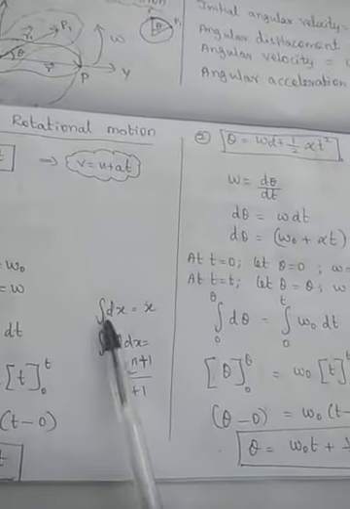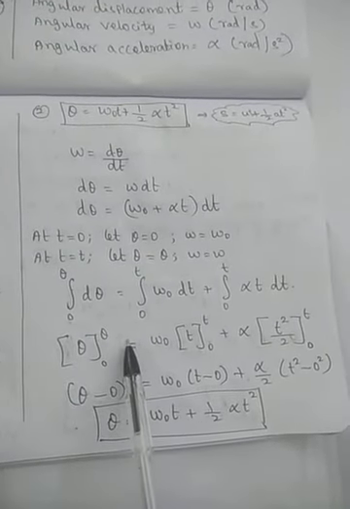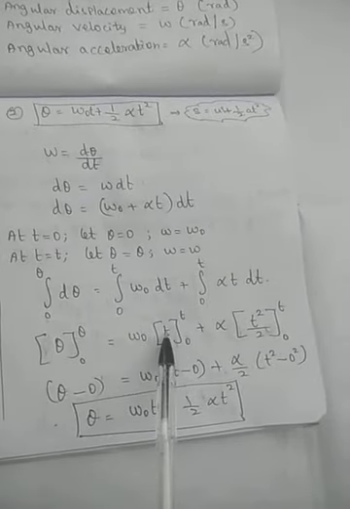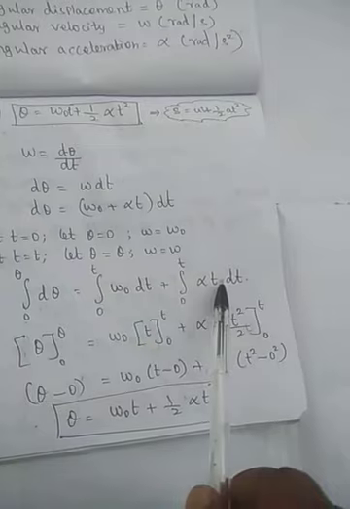So integral dx is x, so theta with upper limit and lower limit. Omega naught is a constant taken outside, integral dt which is equal to t. Then alpha is taken outside, it is integral of t dt.